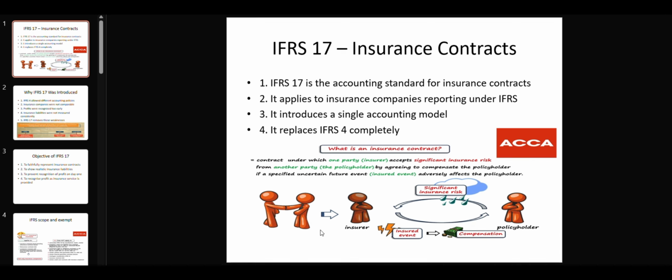We have tried to explain this through this diagrammatic example. Here the insurer and the policyholder are signing the contract. Here the insurer has a significant insurance risk. The policyholder will be compensated if the event they face was an insured event.